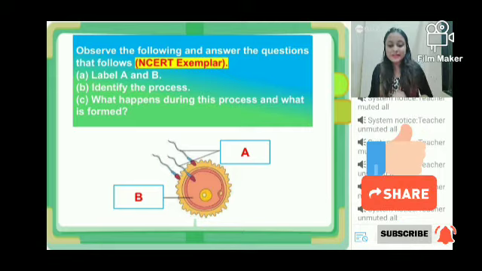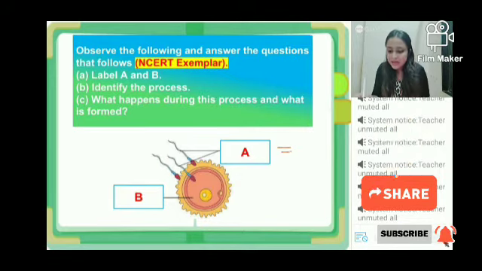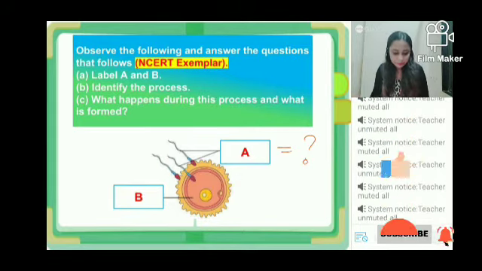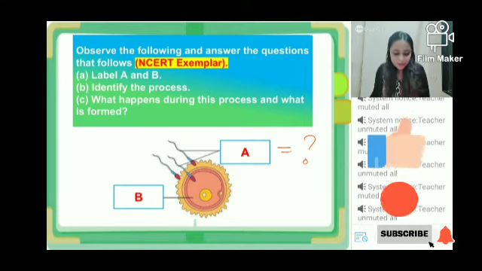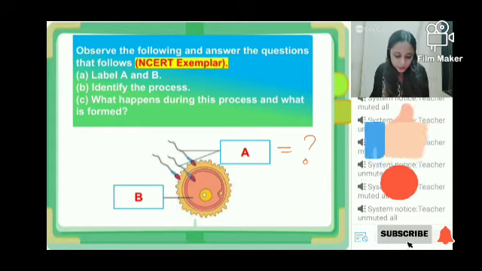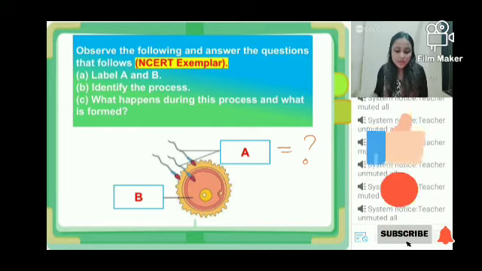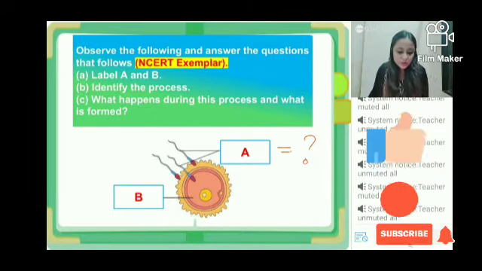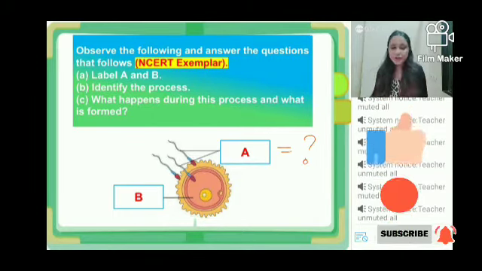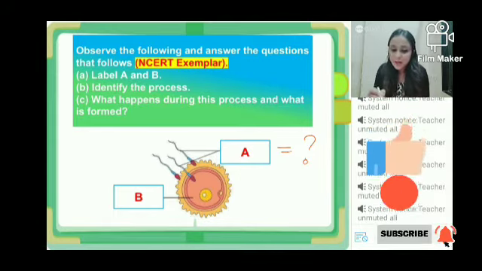Okay, what is A? Tell me what is A. Charan, at the end I will give. What is A, children? Very good. A is sperm. Krishna, sperm does not have an H. Check the spelling of sperm a little. Yes, Durgesh, you can also call it the male gamete. Sperm or the male gamete.